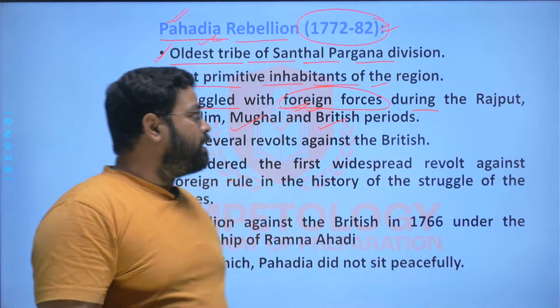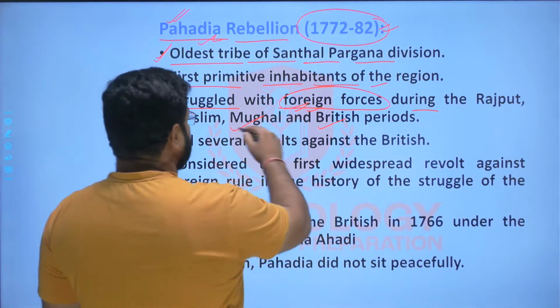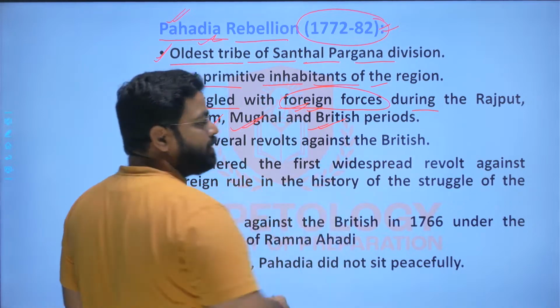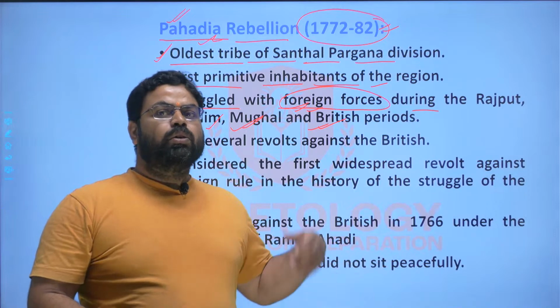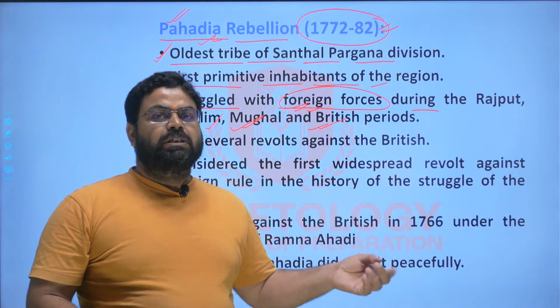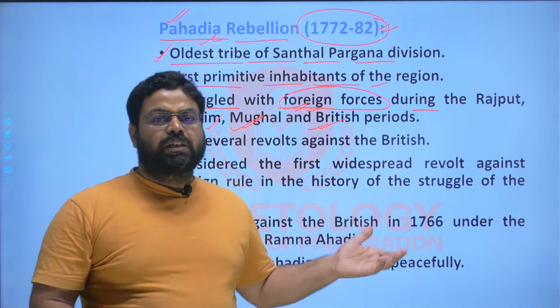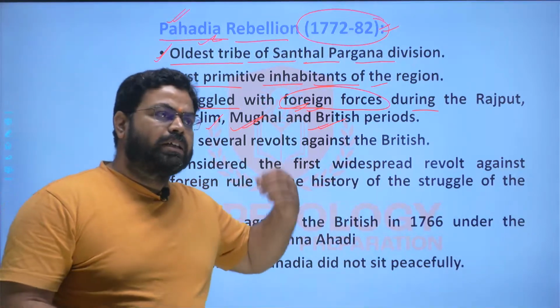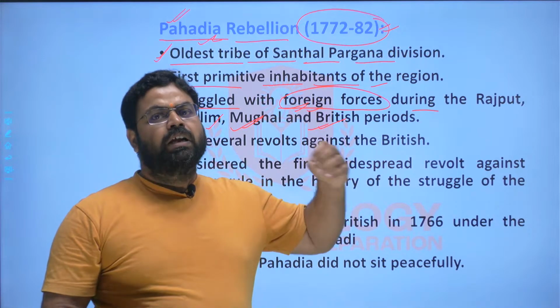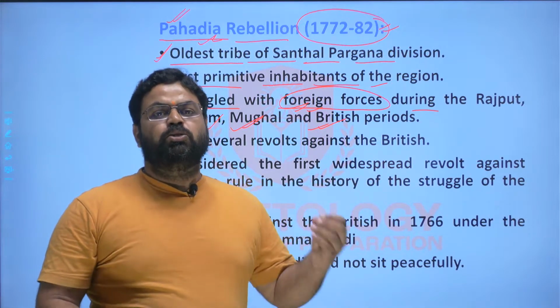That is why they revolted against the Rajputs, Muslims, Mughals, and even the Britishers. However, the Britishers were able to impose their supremacy, their authority in this region. However, they were never able to rule this region with peace. Time and again the rebellion was going on in this region, and some kind of disturbances used to be there.